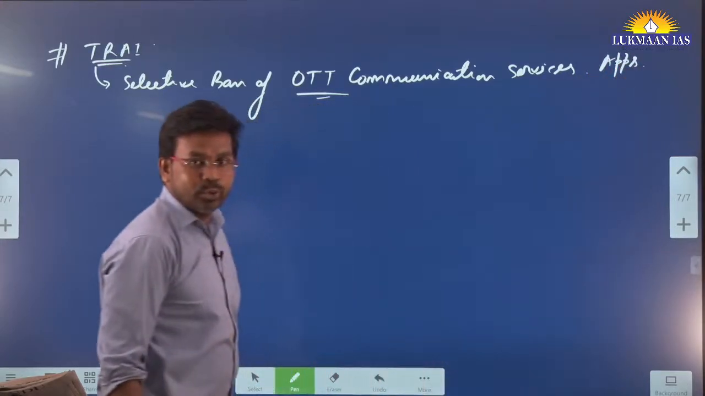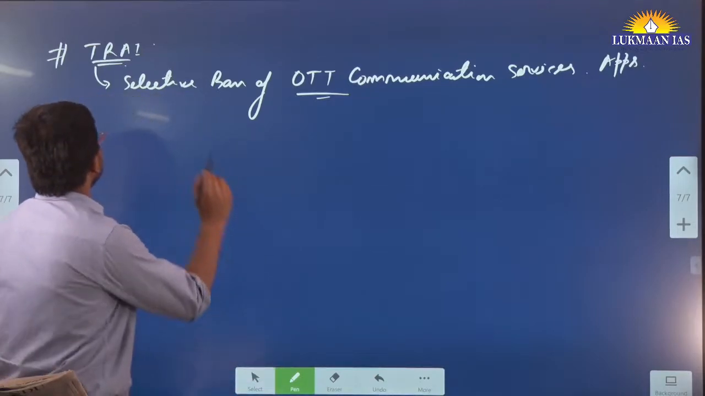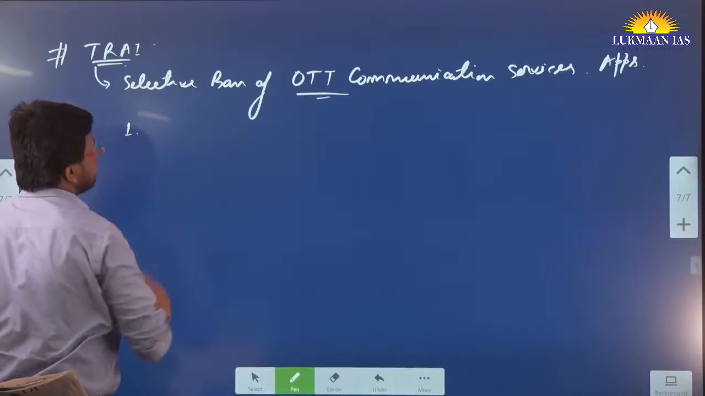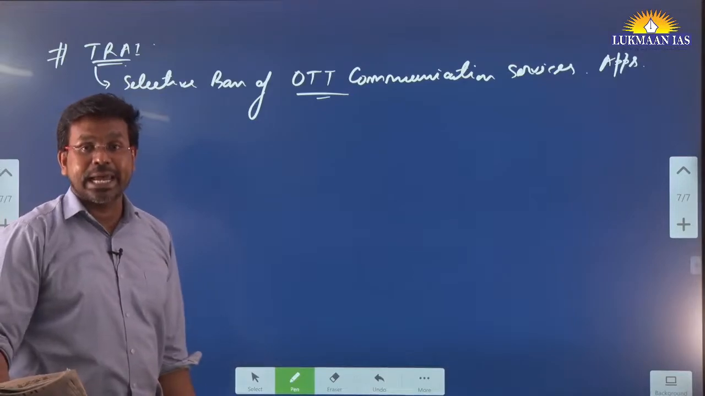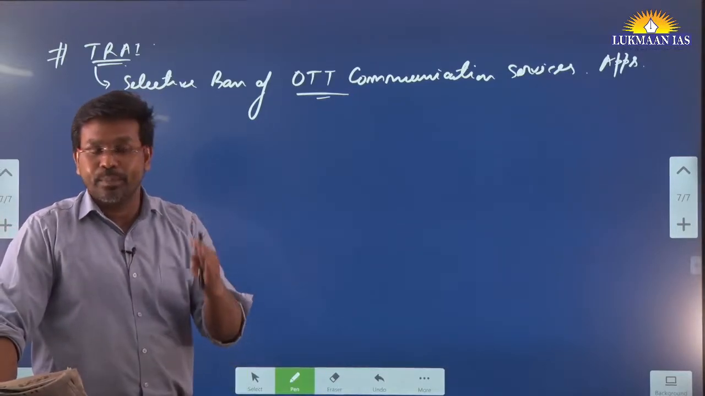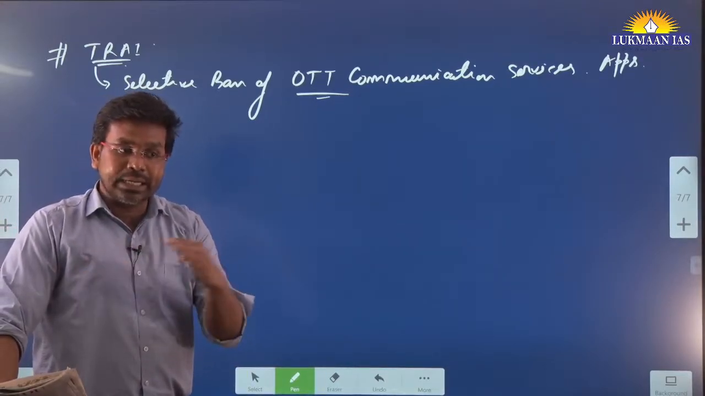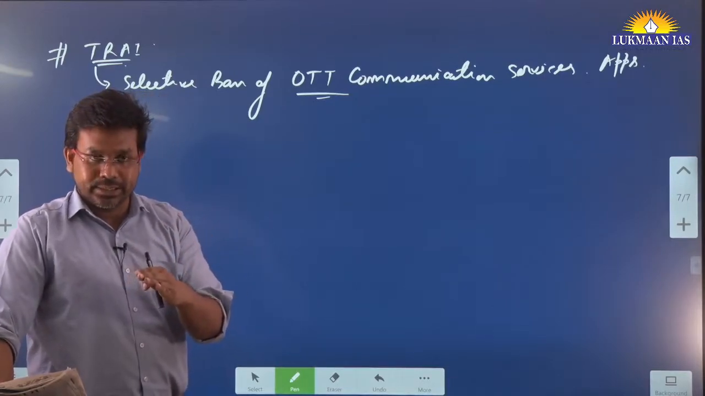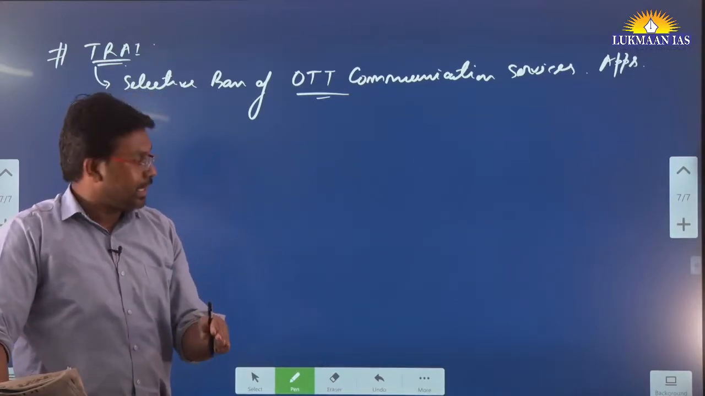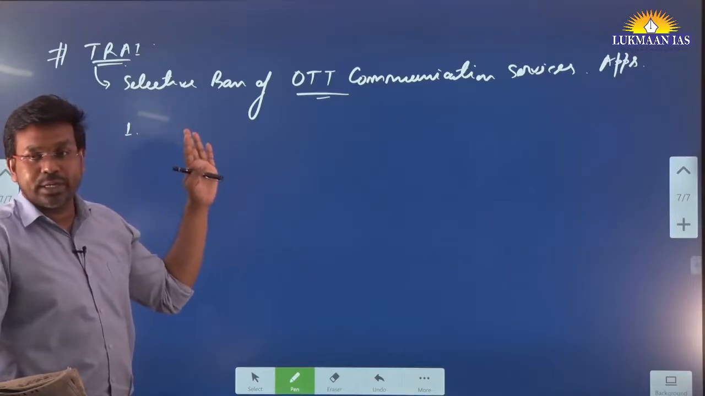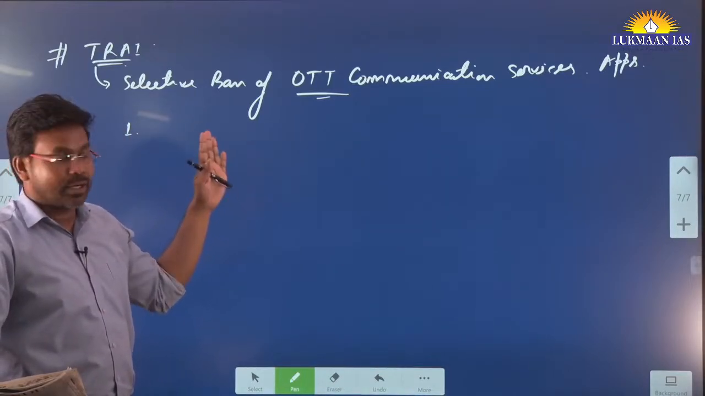So why do they want to selectively ban it? One of the reasons is, let's say, those places that are riot hit. Generally the government of India cuts down all the communication channels over there. They shut down the internet. If they shut down the internet, people are not able to use WhatsApp and all.